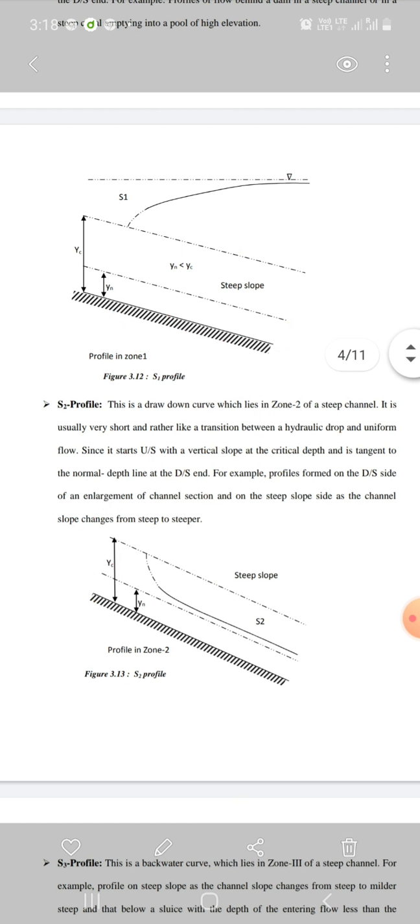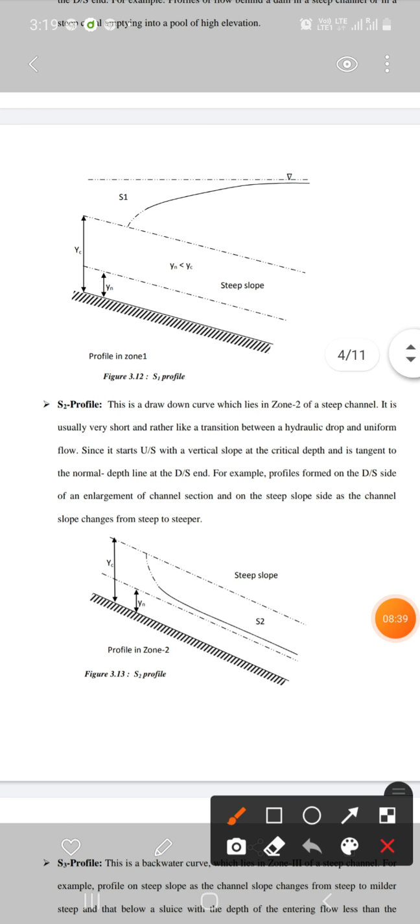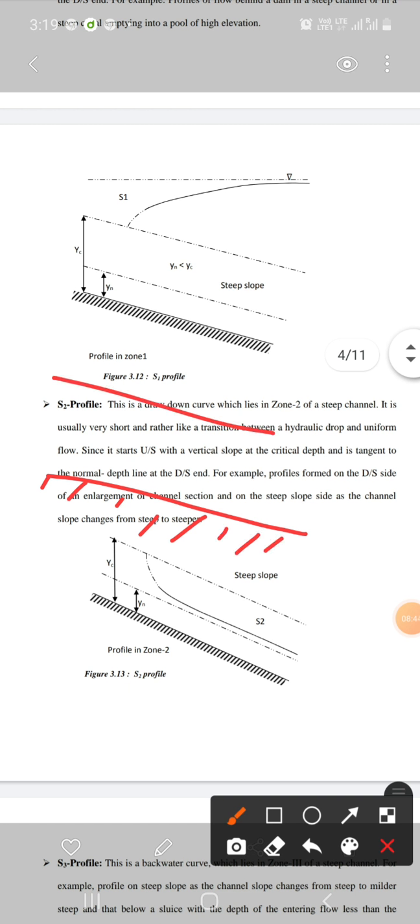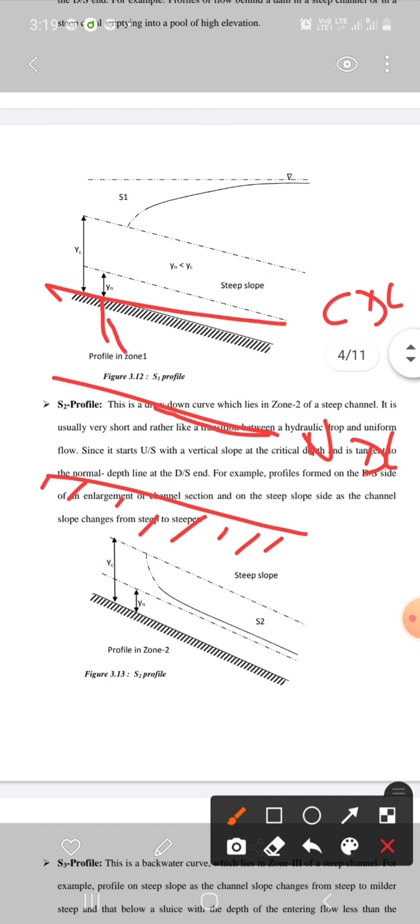Now we will draw the S2 profile. This is the bed slope, this is NDL, and this is CDL. Water will be meeting tangentially at NDL, and at CDL it was at 90 degree. Now we will join these two curves, and this will be the S2 profile.